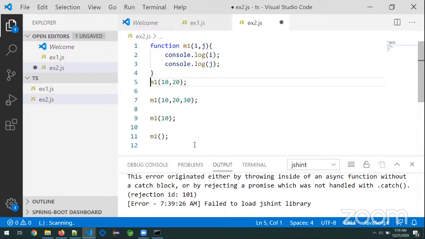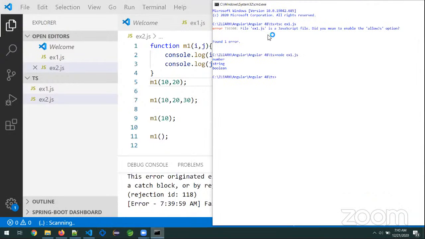The seventh line is invalid. What about the ninth line? The function is accepting only two arguments, but I am sending only one argument. It is also invalid. What about the 11th line? We are not sending any arguments at all. It is also invalid. This is invalid in all other programming languages, but in JavaScript it is perfectly valid. Let me show it to you.